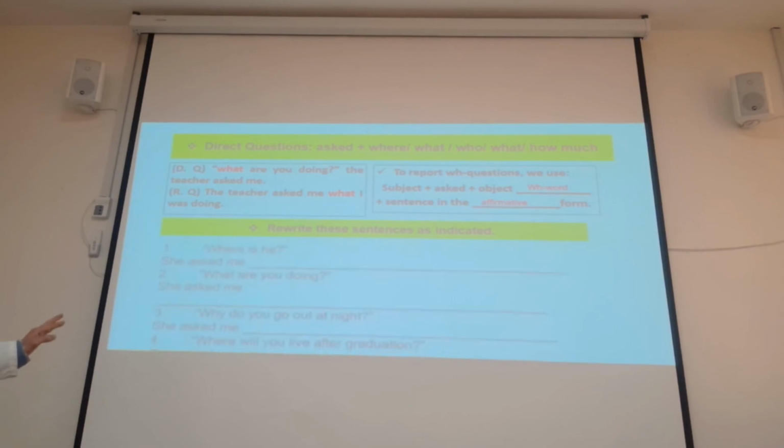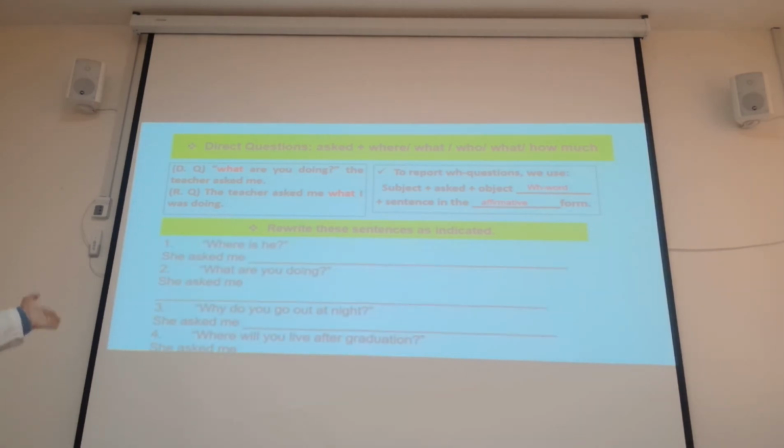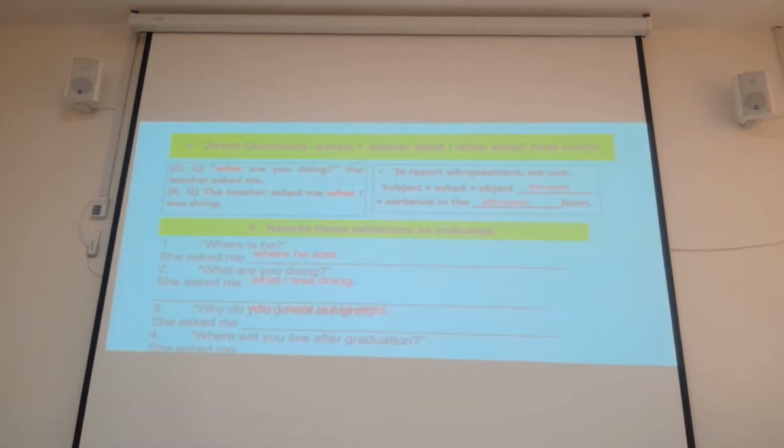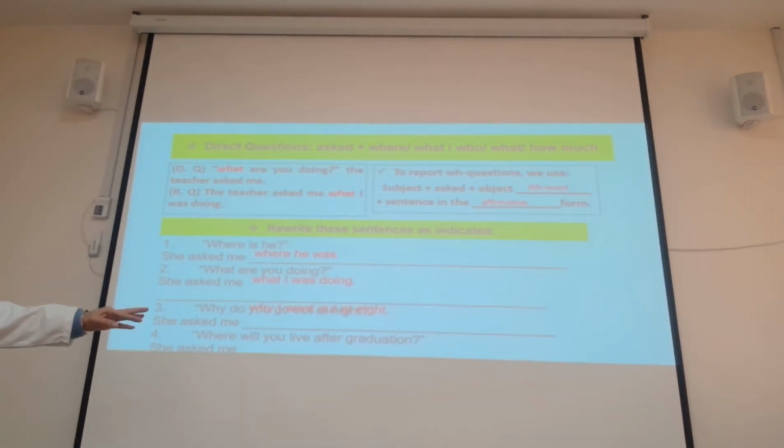Good. Let's write these sentences. Where is he? She asked me where he was. What are you doing? She asked me what I was doing. Why do you go out at night? She asked me why I went out at night. Where will you live after graduation? She asked me where I would live after graduation.